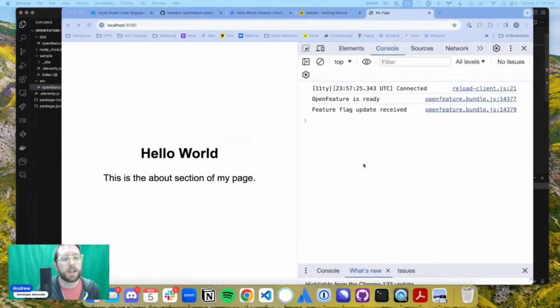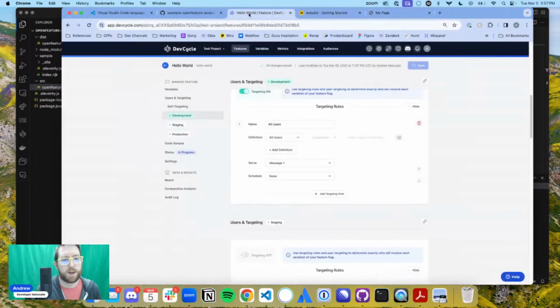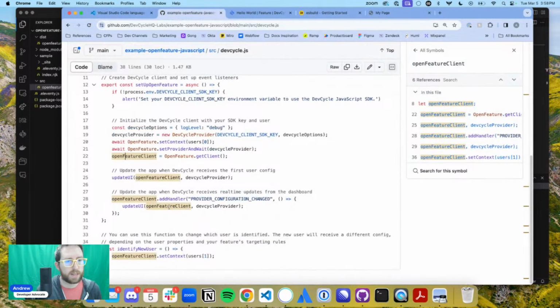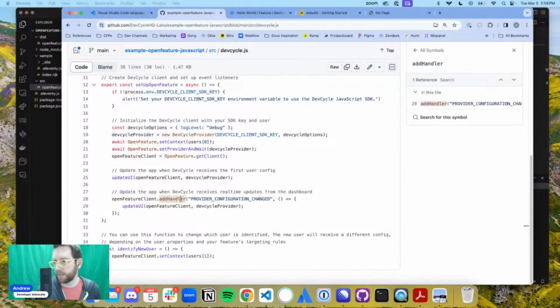Lovely. Okay, so now let's go in here and we're getting the updates when things are changed. Spectacular. So I do need to include that if I want to use it on there. Okay.